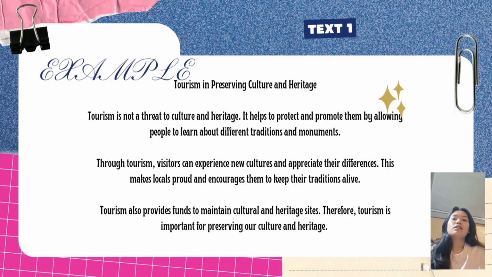Okay everyone, the last is an example of exposition text, and here I'll take the example from our book. We can find it in our book at page 77. The text is about tourists in preserving culture and heritage. In paragraph 1, we can find the thesis. The thesis is that tourists are not a threat to culture and heritage. It helps to protect and promote them by allowing people to learn about different traditions and monuments.